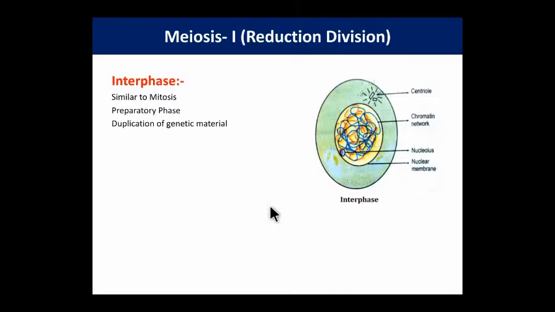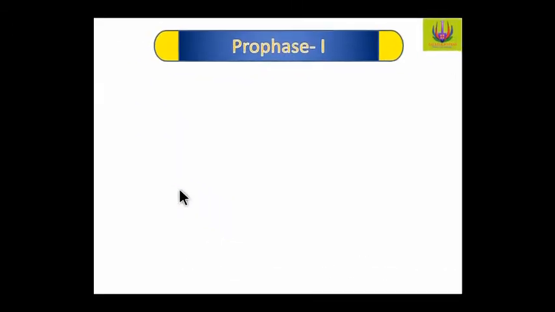Duplication of genetic material takes place in interphase, and then karyokinesis, the division of the nucleus, takes place. The karyokinesis shows prophase, metaphase, anaphase and telophase.